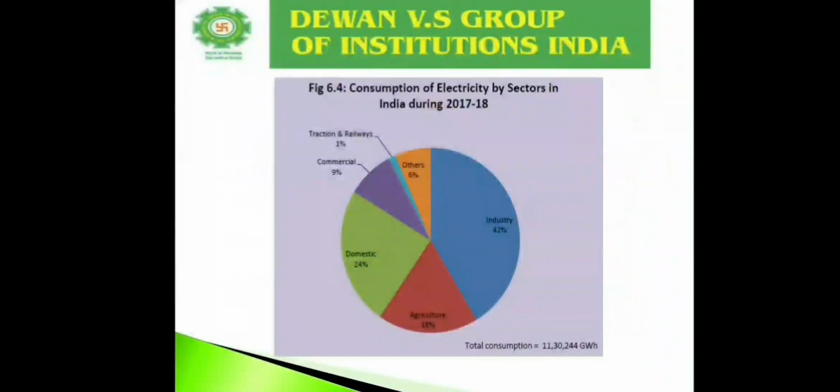Traction and railways consume 1% of total energy. 6% energy is consumed by other sources. India is continuously putting in effort to increase the installed capacity with renewable sources, mostly with solar power stations.